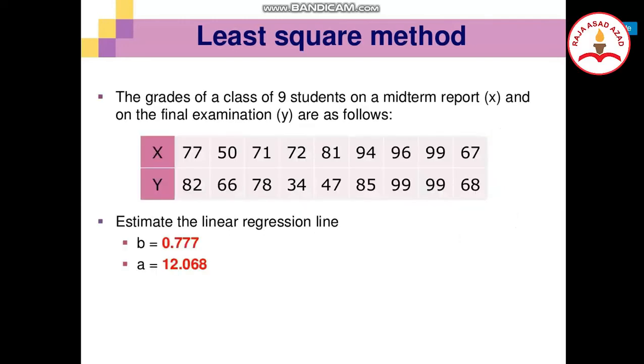The grades of a class of 9 students on a midterm exam x and the final examination y are as follows. X values are given and also y values are given here. X is 77, 50, 71, 72, 81, 94, 96, 99, 67, and the y variable is 82, 66, 78, 32, 34, 47, 85, 99, 99, and 68. Estimate the linear regression line. B is equal to 0.777 and A is equal to 0.68.